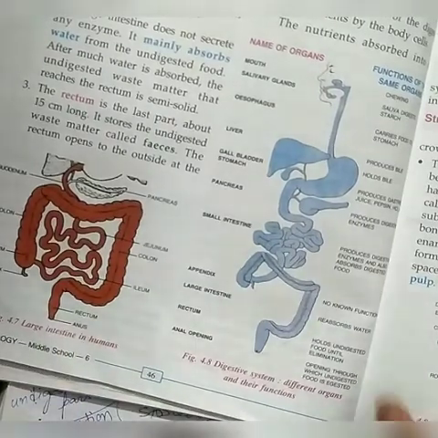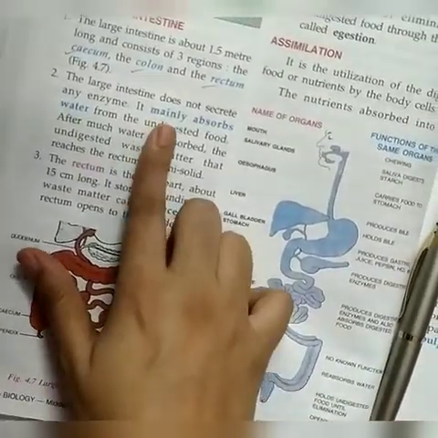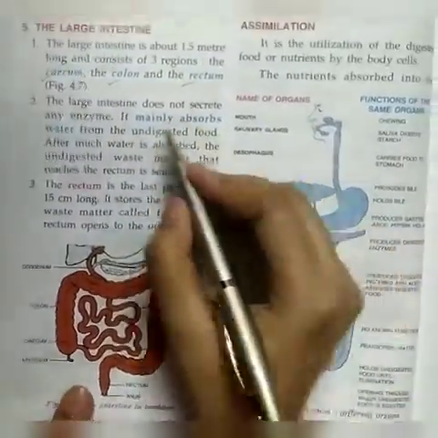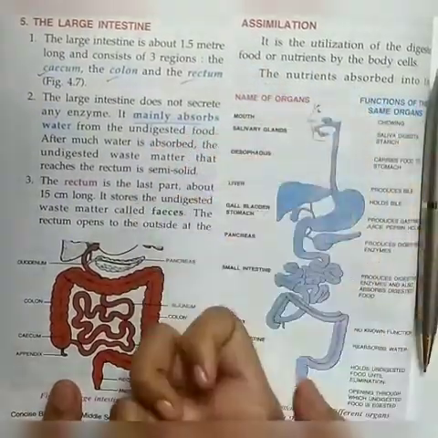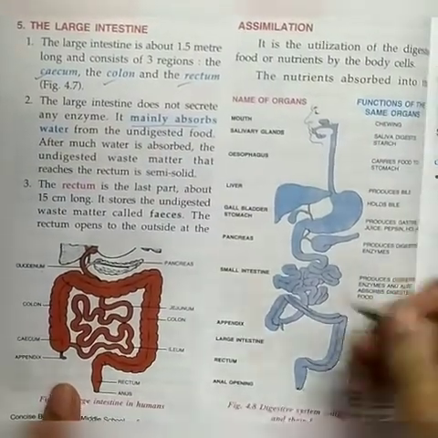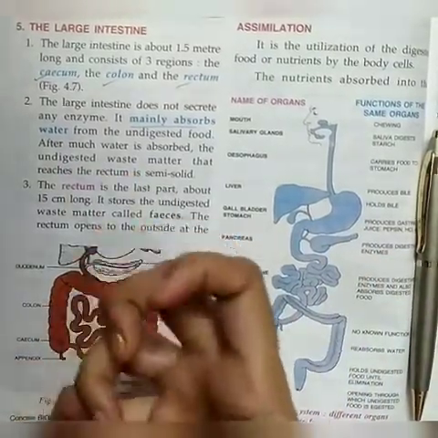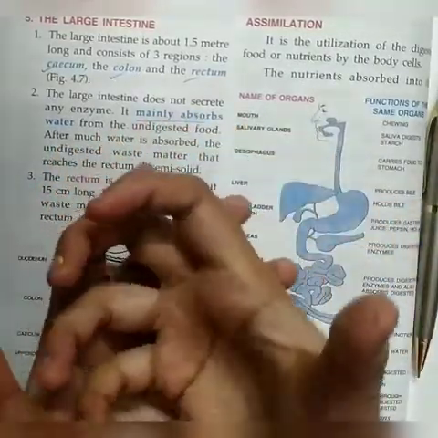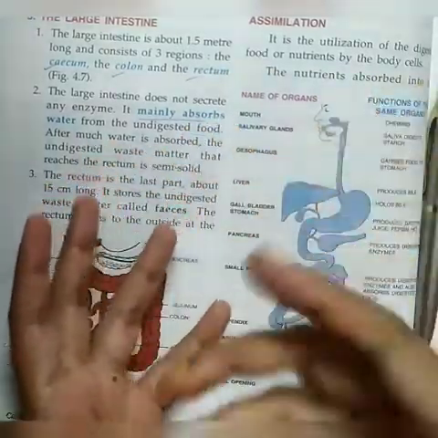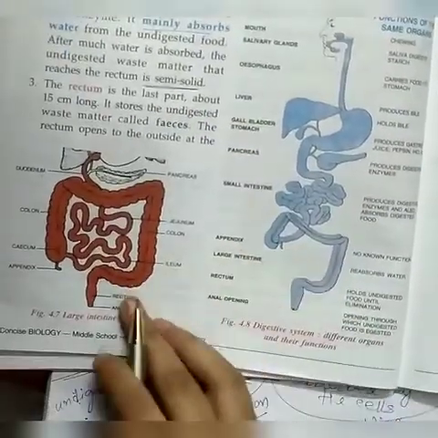Now, the large intestine doesn't secrete any enzyme. It absorbs extra water from the undigested food. Water is absorbed from the undigested food. As water is taken, the undigested waste becomes semi-solid. If water is taken from a material, its liquidity will decrease and it will become more solid. So this undigested part becomes semi-solid and it reaches the rectum.